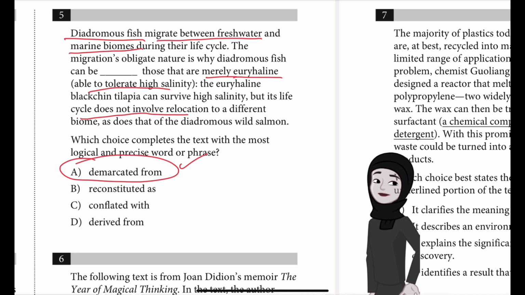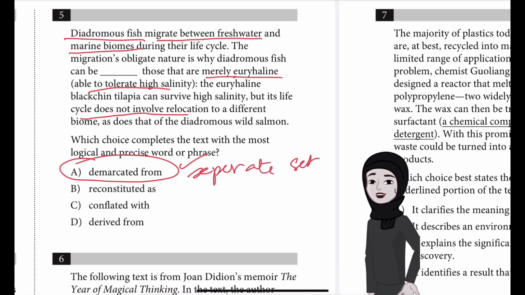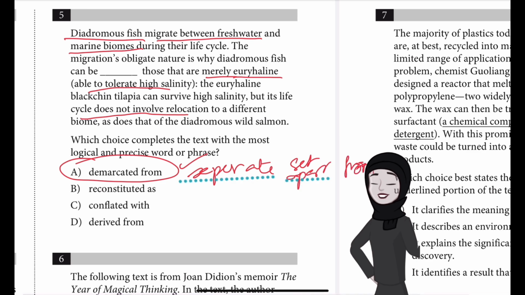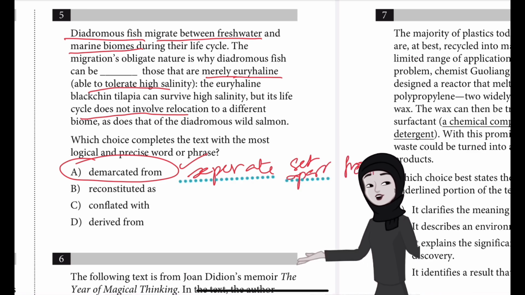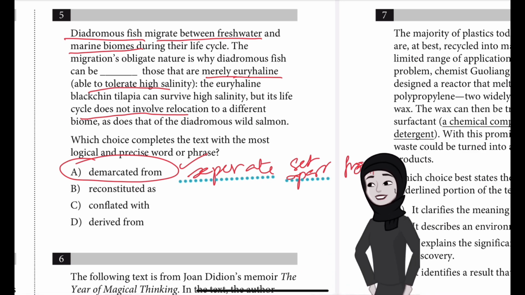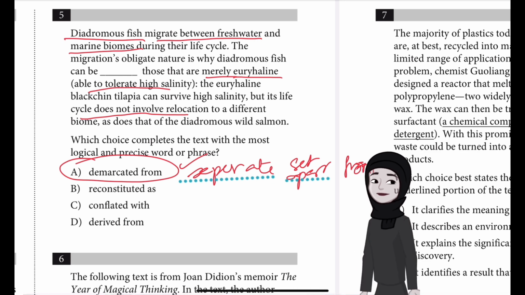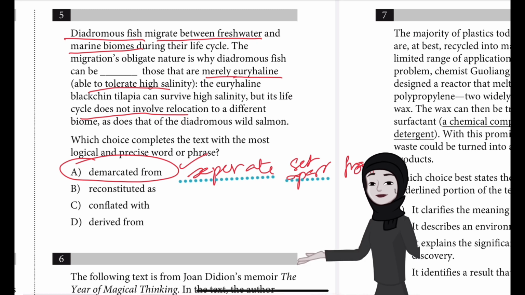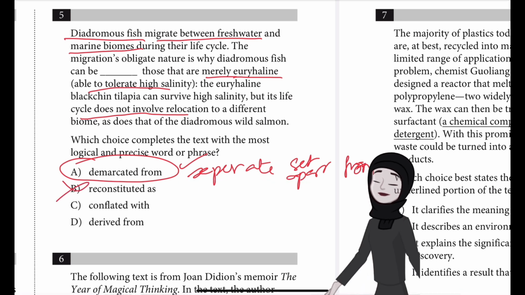Choice A is the best answer because it most logically completes the text discussion of diadromous fish. In this context, demarcated from means separate or set apart from. The text indicates that diadromous fish differ from euryhaline fish and that diadromous fish migrate between freshwater and marine biomes during their life, whereas euryhaline fish do not relocate to a different biome because they can tolerate higher salinity environments. Therefore, because of differences between their migration patterns, diadromous fish are distinct and can be demarcated from euryhaline fish.